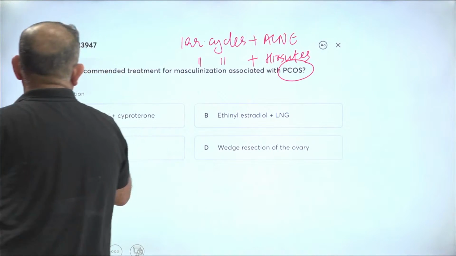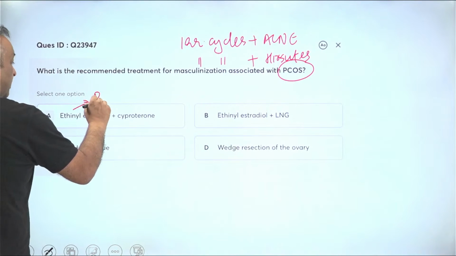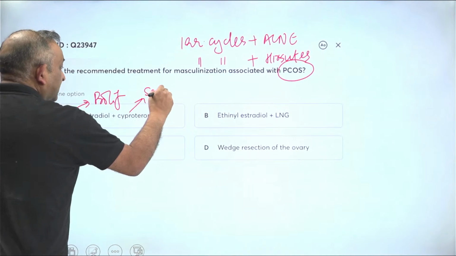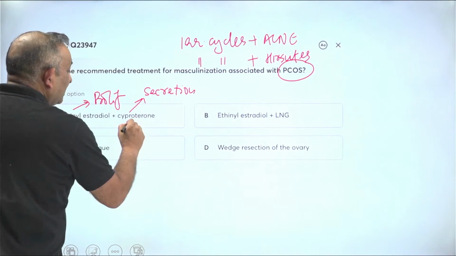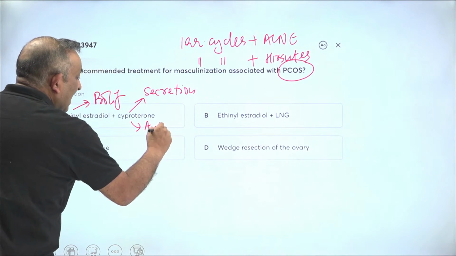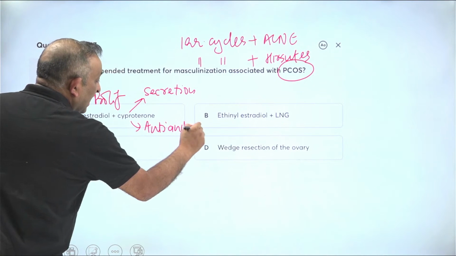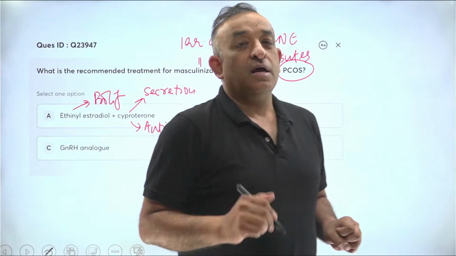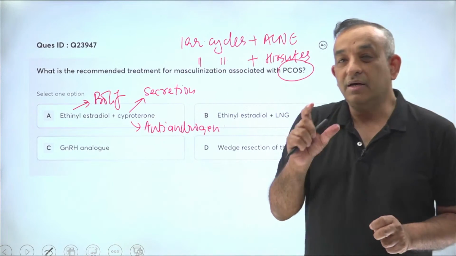So ethinyl estradiol is going to cause the proliferation of the endometrium. Cyproterone is going to cause secretion of the endometrium, and it is also going to cause the anti-androgen action. So this is that wonderful combination where we are giving one drug for 2 actions.